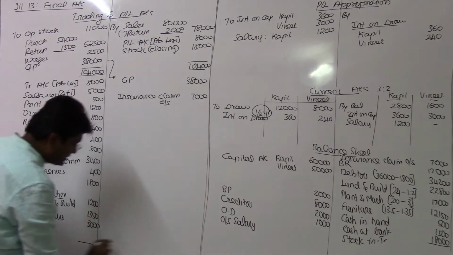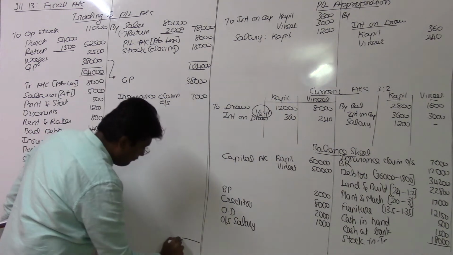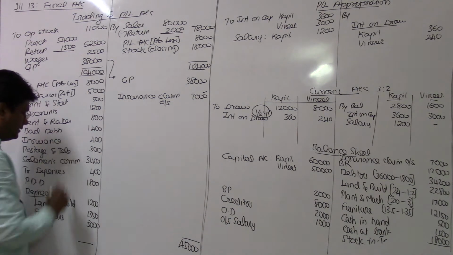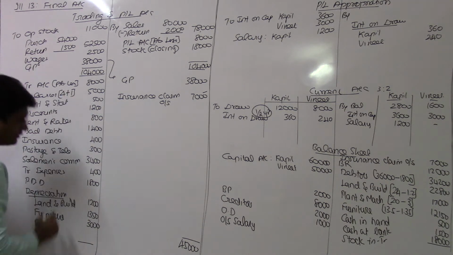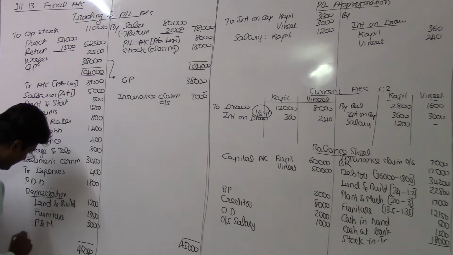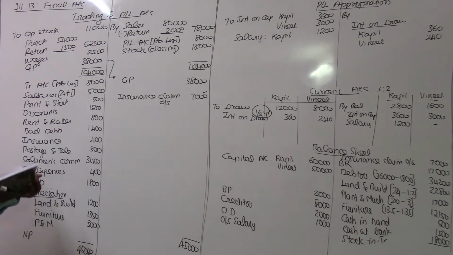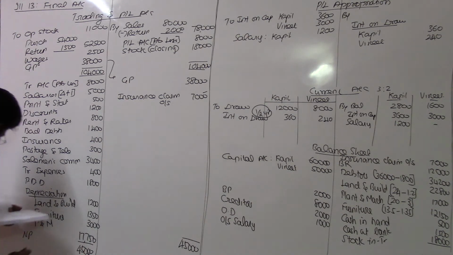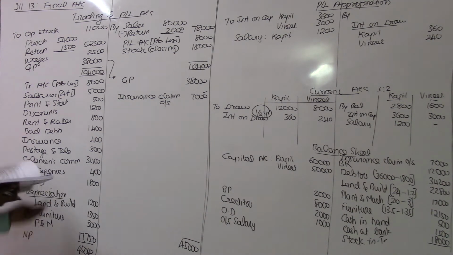The ultimate balance here is 38 plus 7, 45,000. In the text, this 7,000 is on the debit side, deducted from the 8,000. That way also it will work, no problem. Whatever value you get is called net profit. I hope the net profit is the same as the net profit of your textbook, NCERT book. I have not verified. Let me check once again.